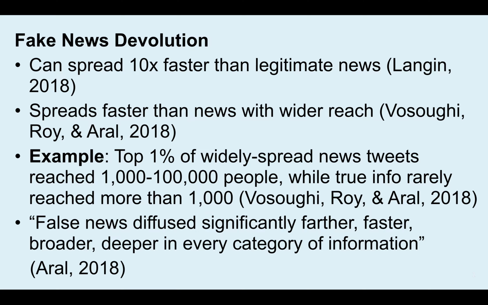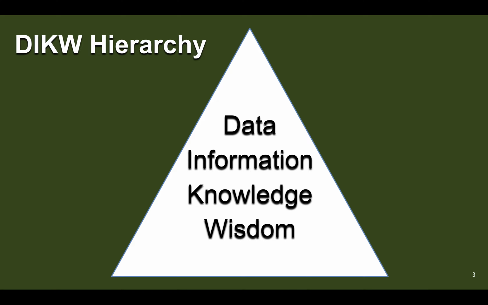For an example, looking into the top 1% of widely spread news tweets, they reached 1,000 to 100,000 people, while true information rarely reached more than 1,000. So you can see the wide differential. One of the authors of the research, Roy, states that false news diffuses significantly farther, faster, broader, deeper in every category of information, which is again pretty alarming.